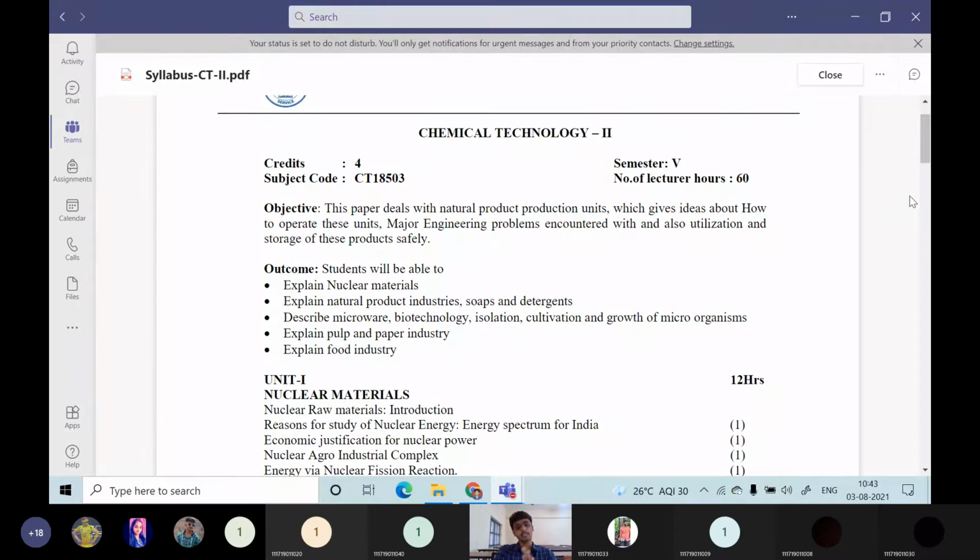And at last, you will be knowing what the food industry is, what type of food processing operations there are, and what type of transport operations there are in the food processing industry or the food industry.